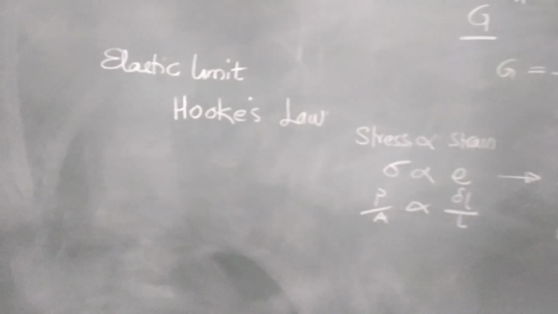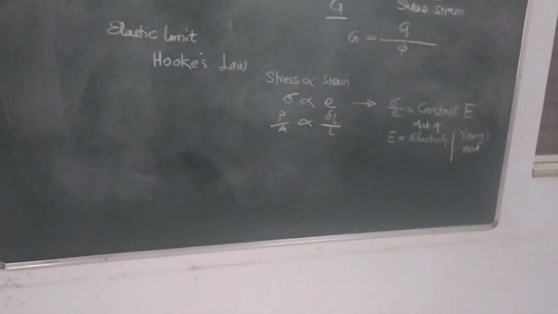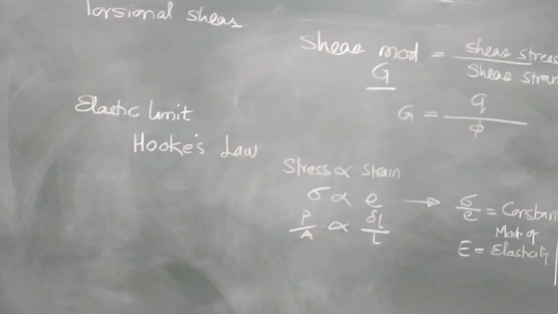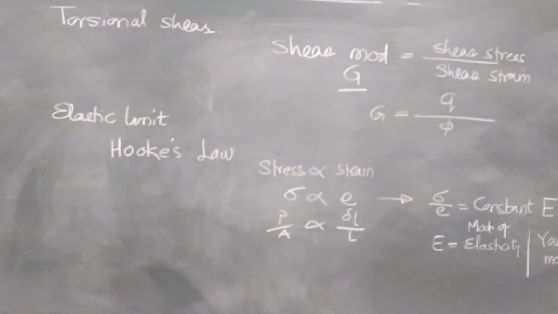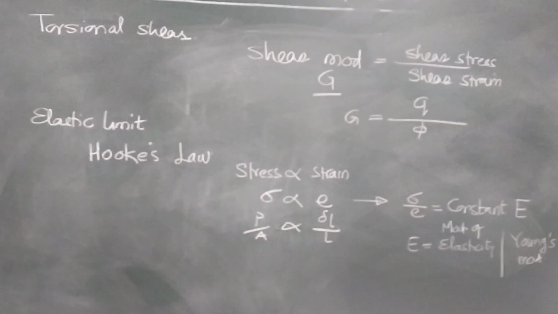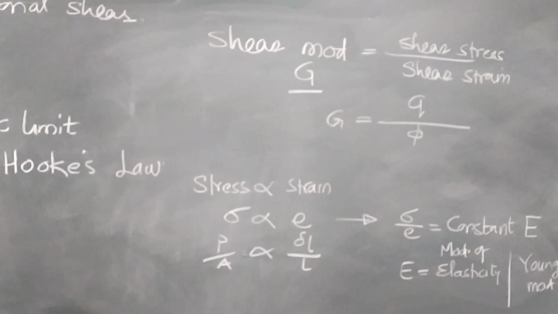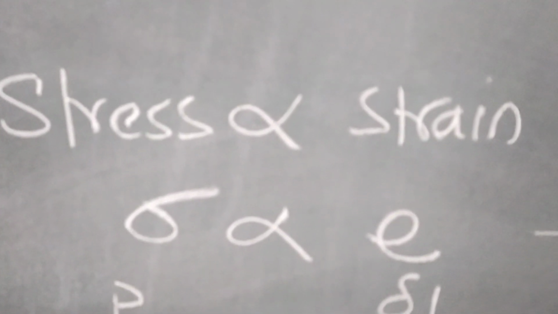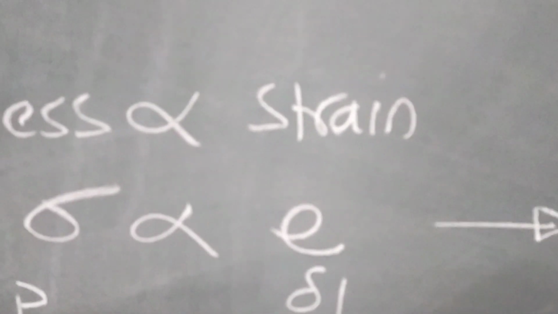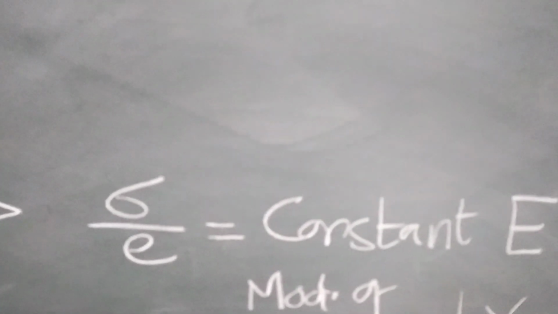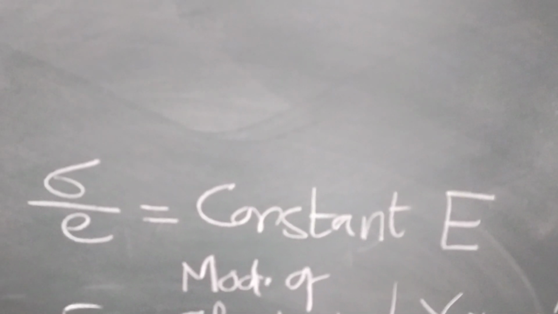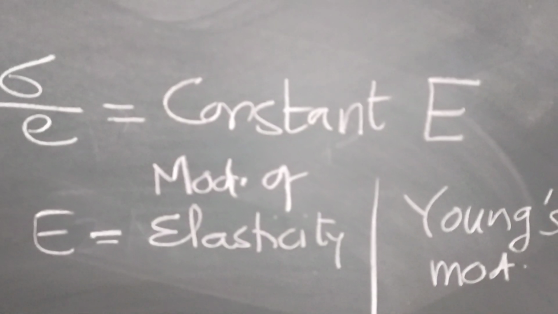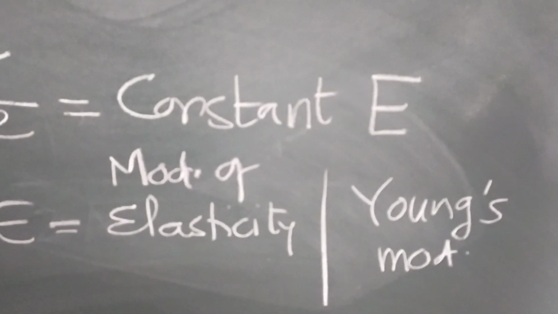Now, after this elastic limit, there is another concept, Hooke's law. Hooke's law states that under the elastic limit, stress is directly proportional to strain, that is, sigma is proportional to e, or sigma upon e is constant, that is denoted as capital E, and this E is known as modulus of elasticity or Young's modulus.